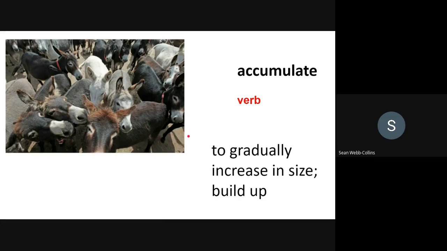Are there any other word forms? That's right, there is the adjective accumulative. For example, the accumulative effects of pollution are getting worse. So once more, what were the three words that we covered? The verb accumulate, the adjective accumulative, and the noun accumulation.